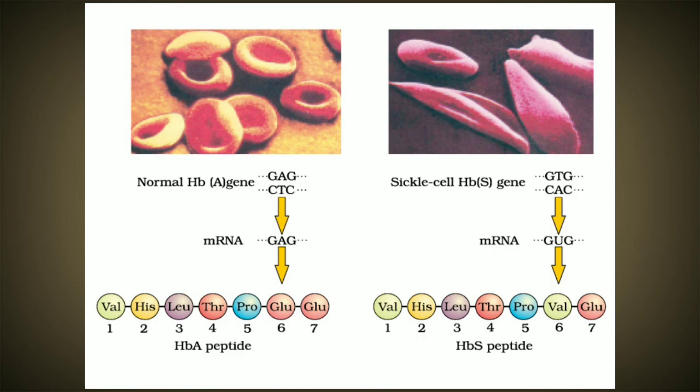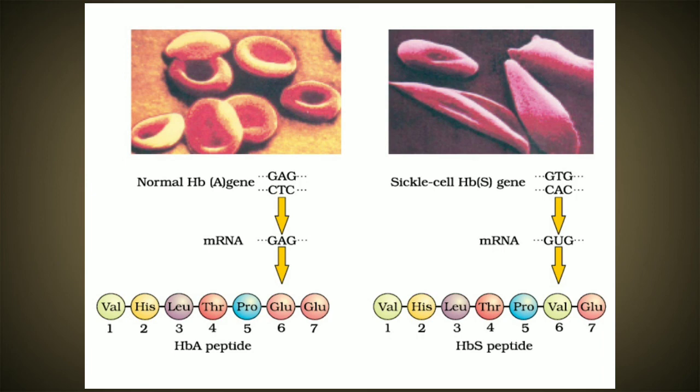Sickle cell anemic people have some abnormalities in carrying or transporting oxygen into the capillaries, and that may reduce the removal of carbon dioxide from the blood too. Because of this, they have some kind of abnormality in the respiratory function of the body, along with some other symptoms as well. So this happens due to the frame shift mutation.